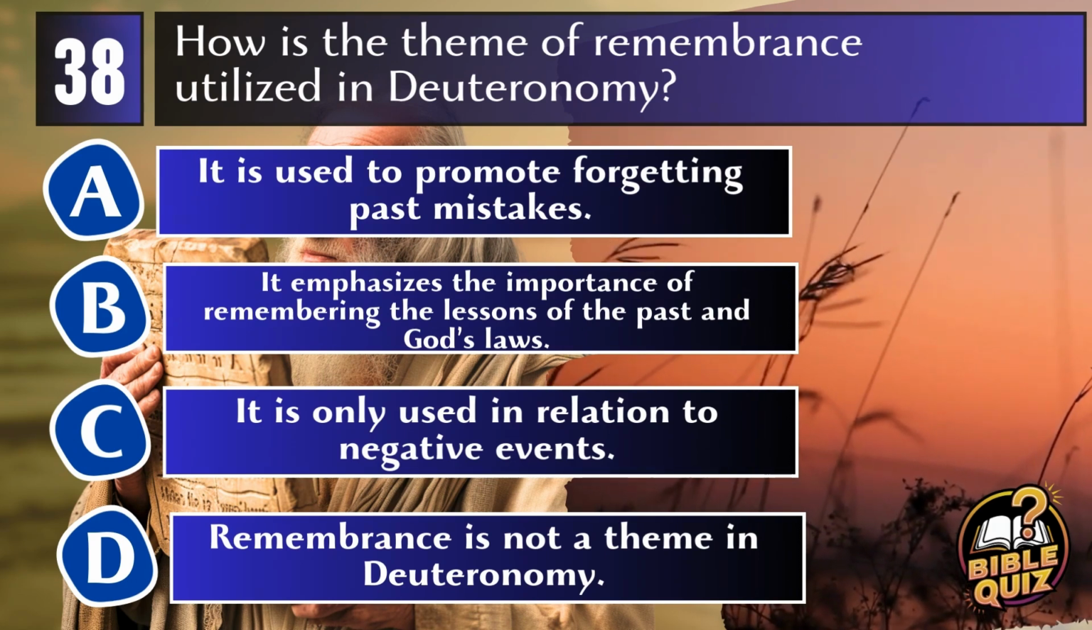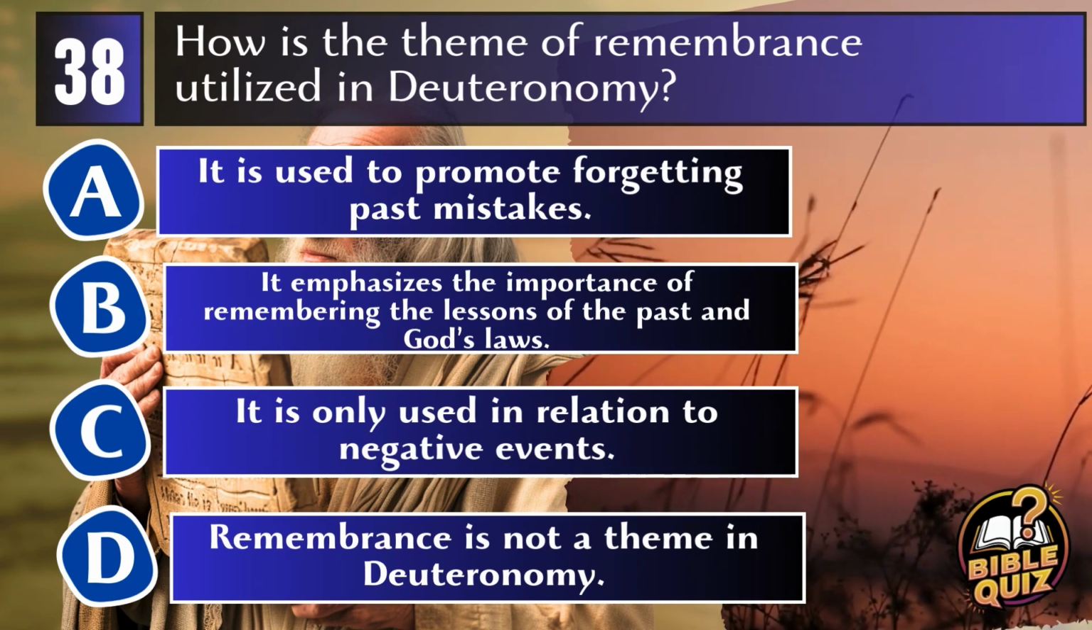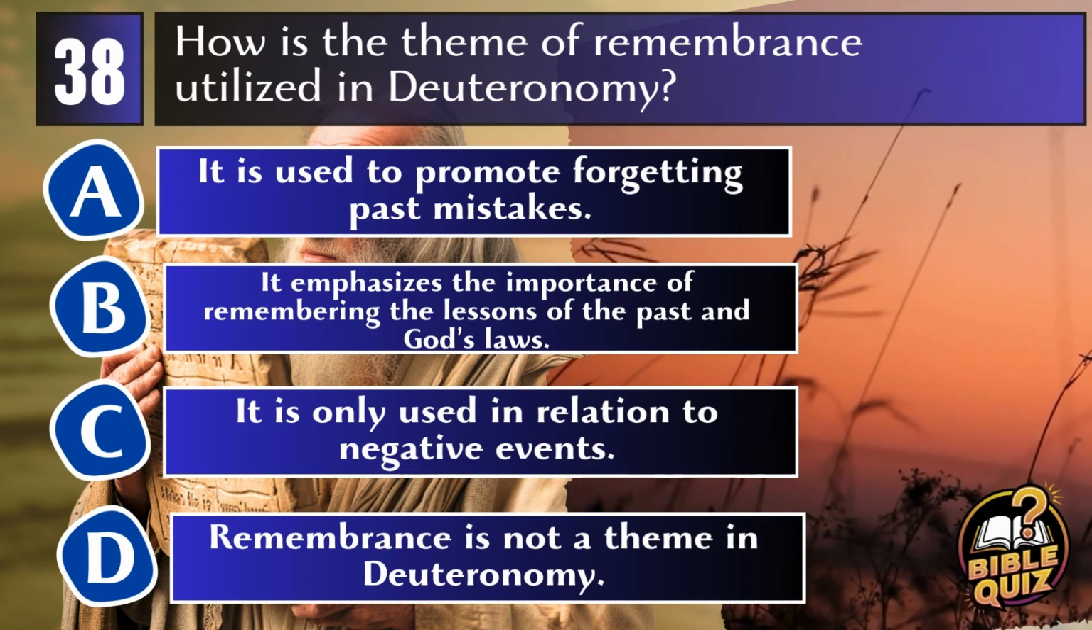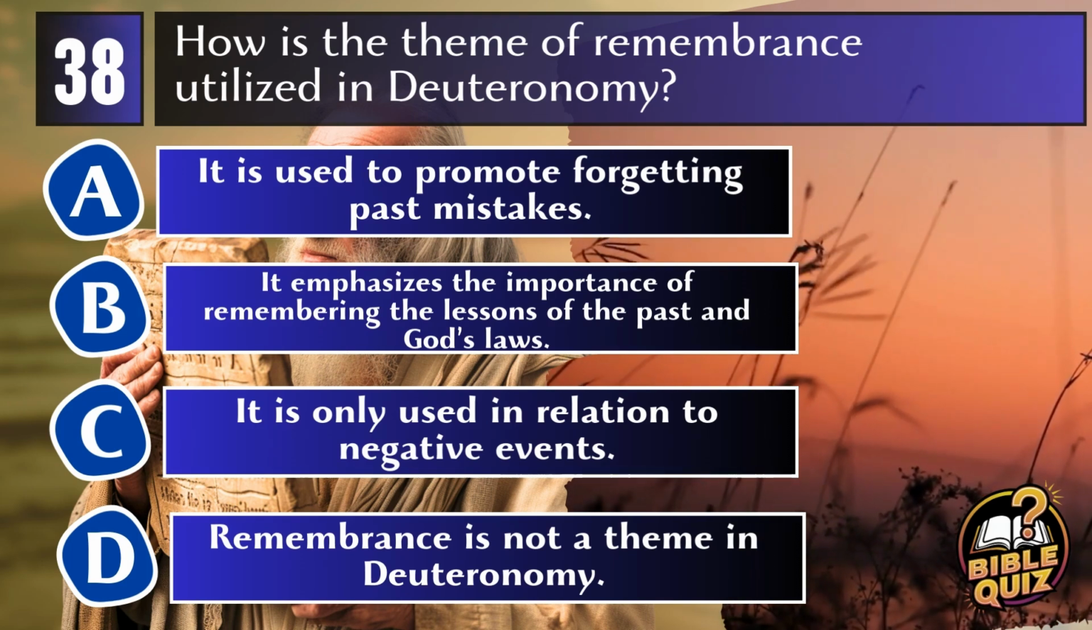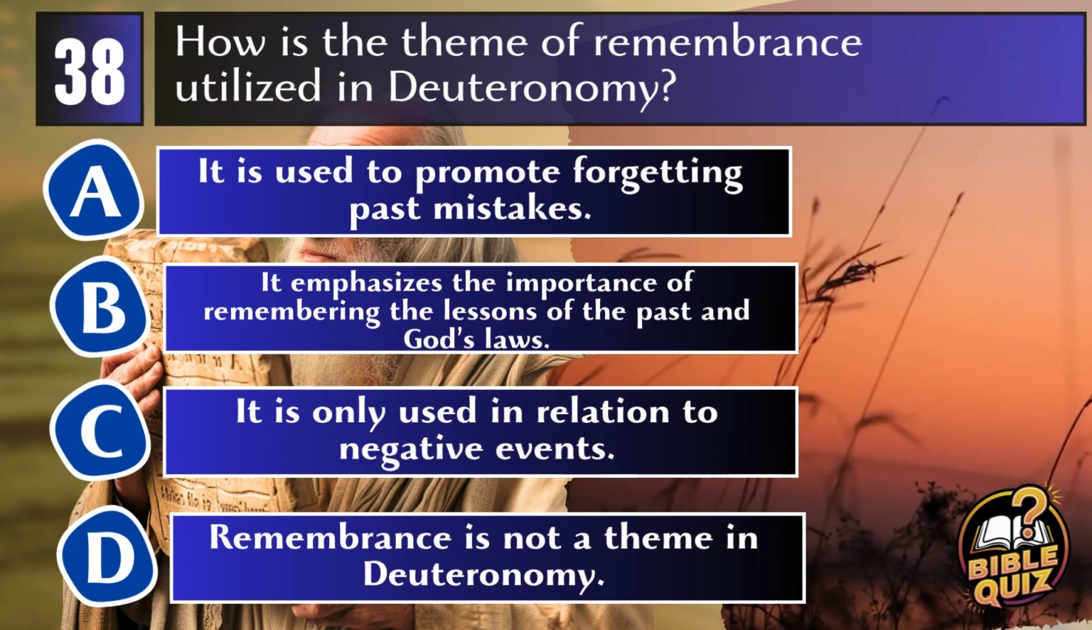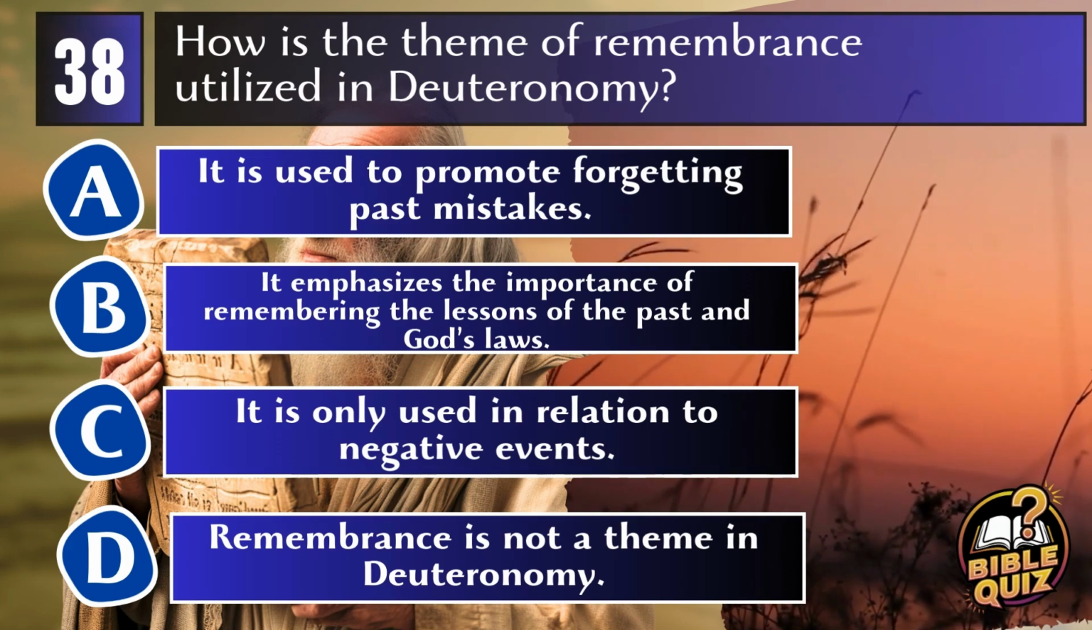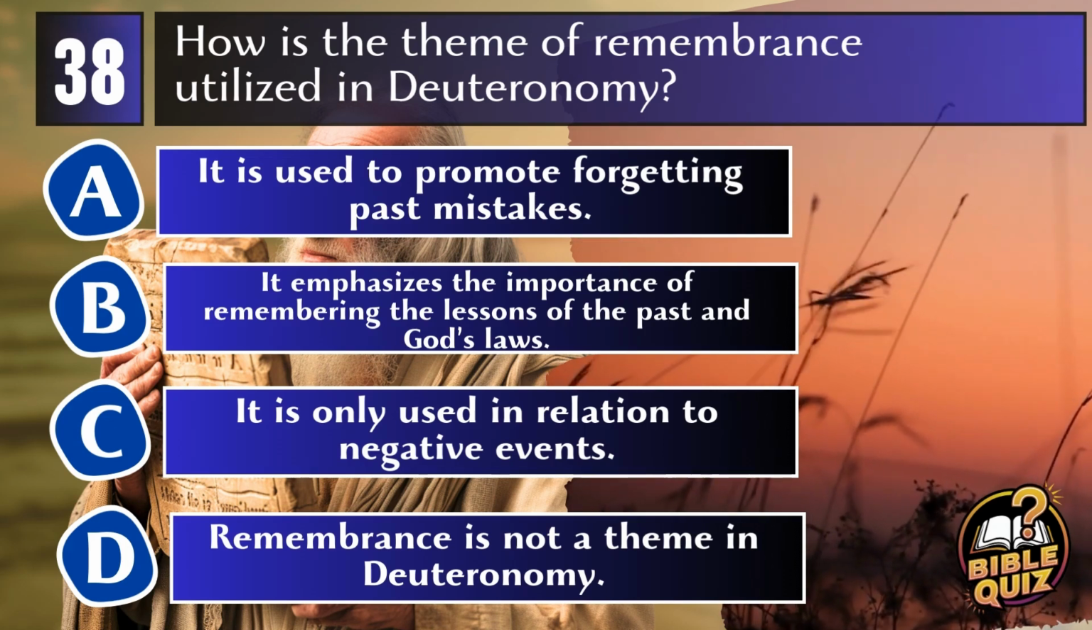Question 38. How is the theme of remembrance utilized in Deuteronomy? A. It is used to promote forgetting past mistakes. B. It emphasizes the importance of remembering the lessons of the past and God's laws. C. It is only used in relation to negative events. D. Remembrance is not a theme in Deuteronomy.